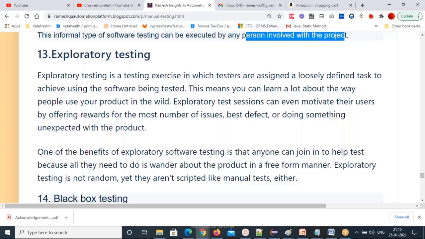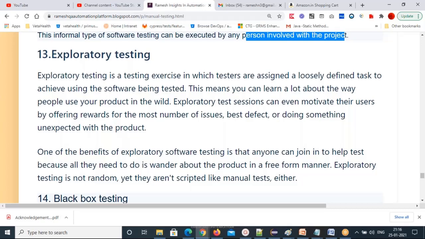The meaning itself is explore: explore the functionality, go through some test sessions on this product, and then execute the test cases. It's not random. So ad hoc is random, but exploratory is not random. You learn the functionality first, then execute it.